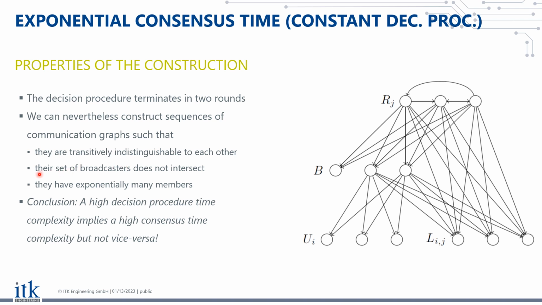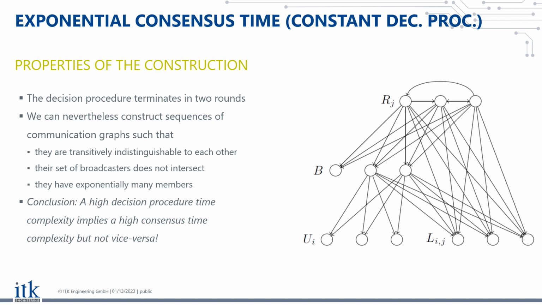And this set of communication graph sequences has now a crucial property that essentially kills consensus. Well, that is that the set of the broadcasters of the individual members of this connected component of transitive indistinguishability does not intersect. So what does it mean? A broadcaster is basically a process that reaches everyone in a sequence of communication graphs.